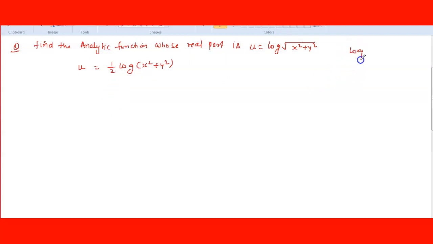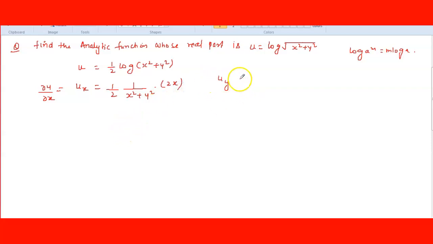Log of a to the power m is equal to m into log of a, right? Now we can differentiate to find ux and uy. Ux means del u by del x. Differentiating, 1 by 2 is constant, log differentiation is 1 upon x square plus y square into 2x.